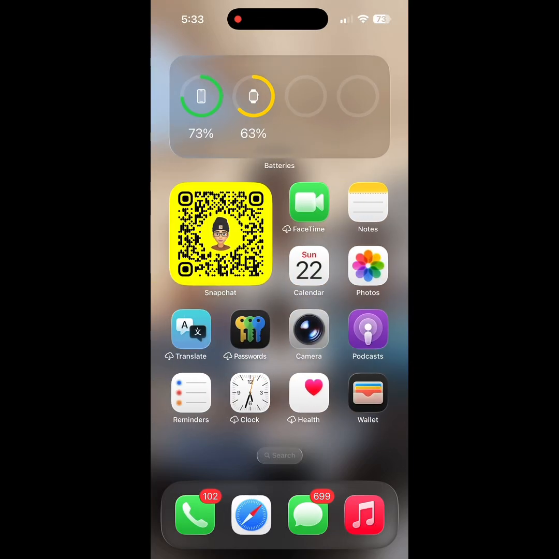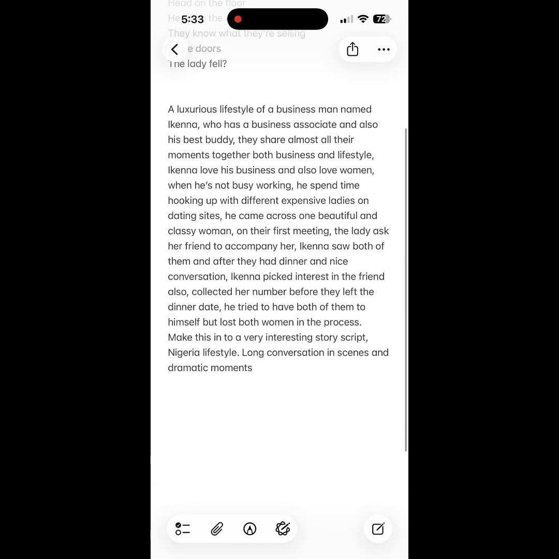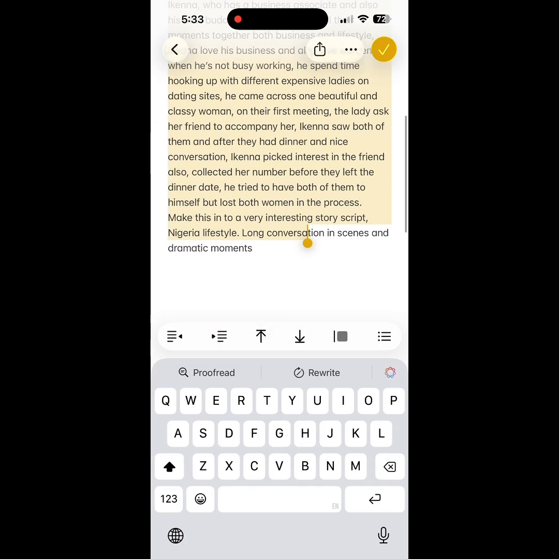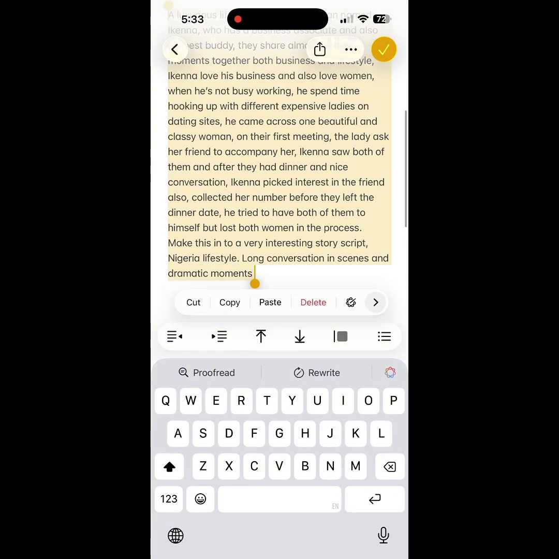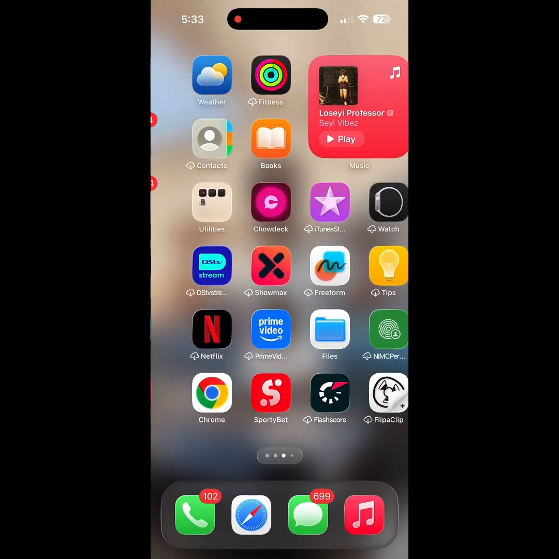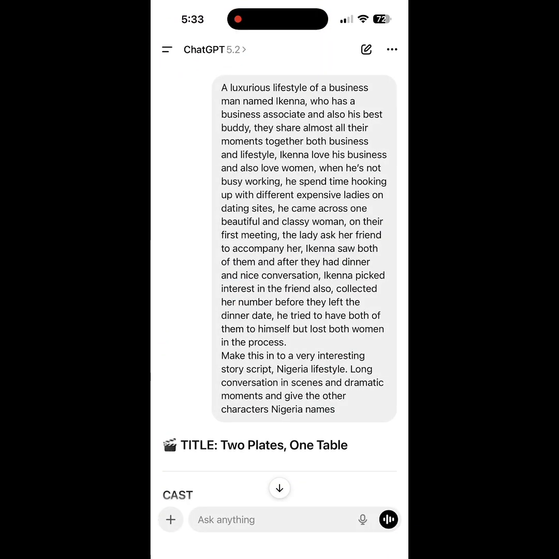Yes, ChatGPT can actually do everything, like in terms of generating your story. But in some cases, you might have your own idea. So this is what I did here. I have my own idea already, what I want. So I just write it up, and then I'm going to give it to ChatGPT to help me complete the rest. So now I'm going to paste my idea into ChatGPT